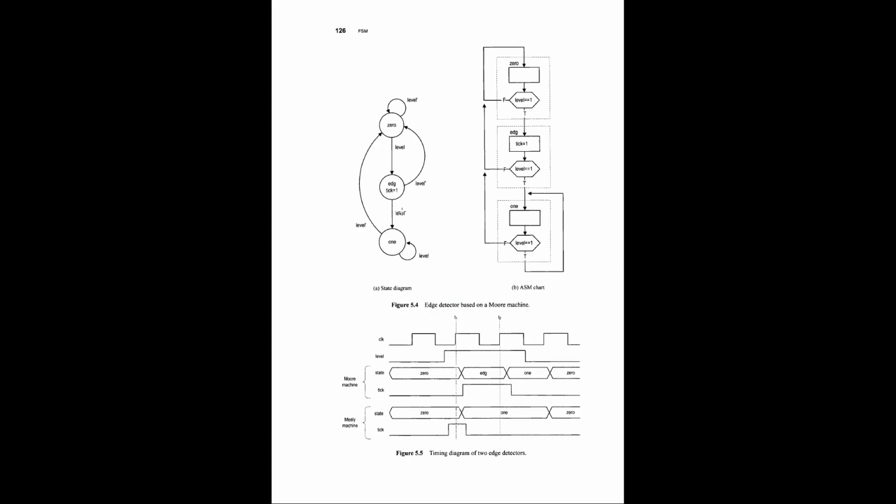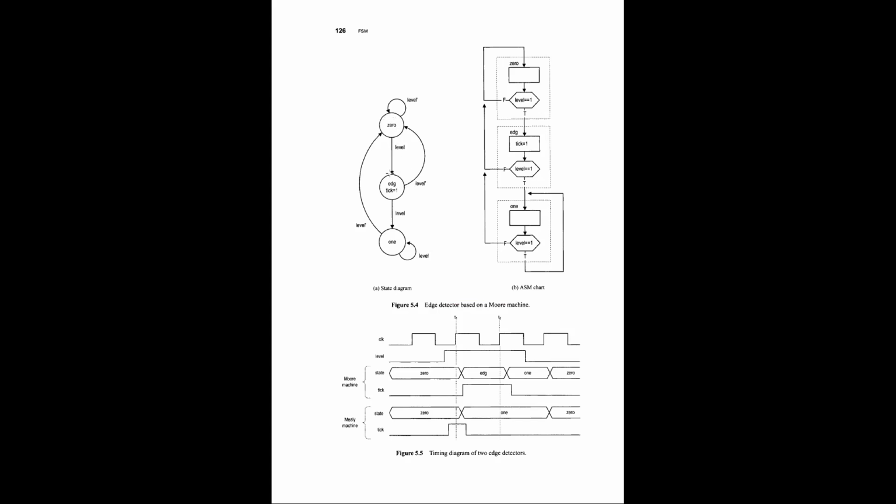So let's talk about the state diagram of the edge detector. Here you go. This is the zero state, this is the edge state, and this is the one state. When the signal is level zero, we stay in this state.